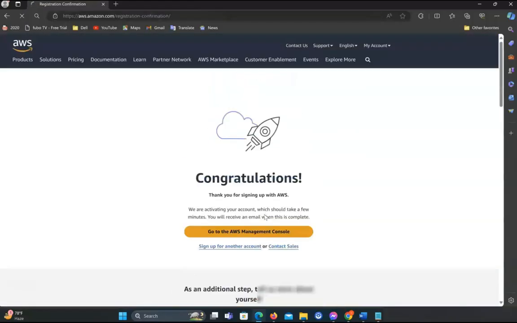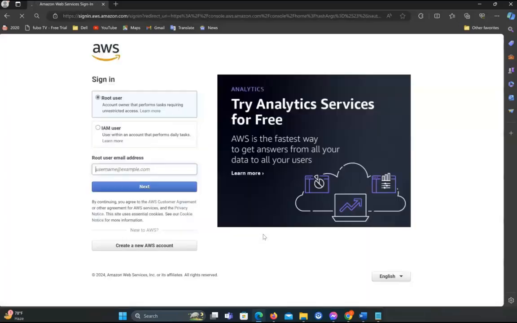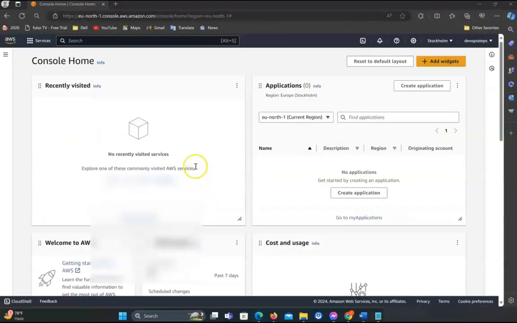So let's wait. You can see it's showing our account is created. It will take a few seconds. So let me go to the AWS Management Console. Click it. Now we need to type the email address we used when we created the account, and make sure you choose root user. Then we type the password. Now you can see we can log in.